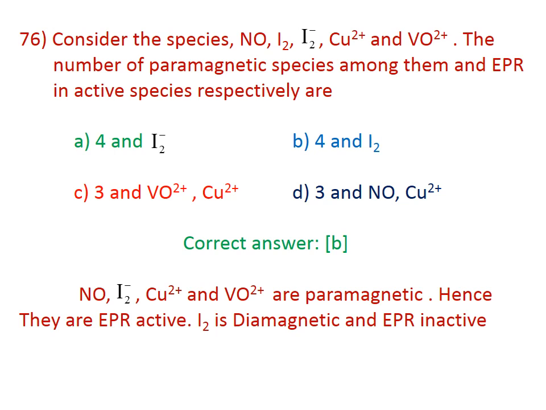Hence they are EPR active. I2 is diamagnetic and EPR inactive. Therefore, the paramagnetic molecules are 4 and the EPR inactive species is I2, which is diamagnetic. The correct answer is B.